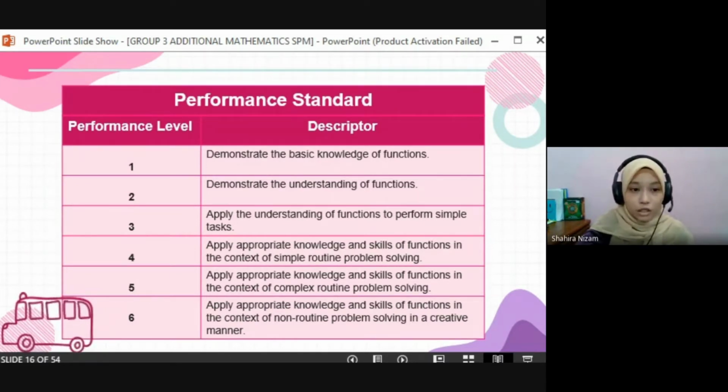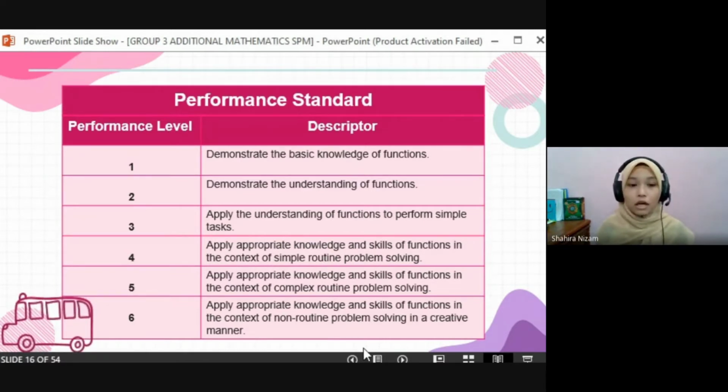The first level is demonstrate the basic knowledge of function. Second, the student must demonstrate the understanding of function. The third level, the student is able to apply the understanding of functions to perform simple tasks. Fourth, apply appropriate knowledge and skills of functions in the context of simple routine problem solving.